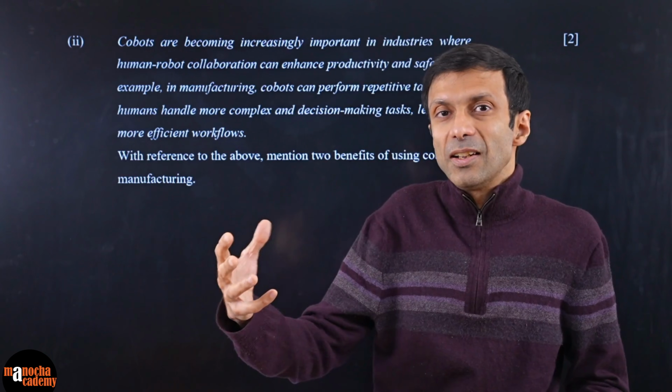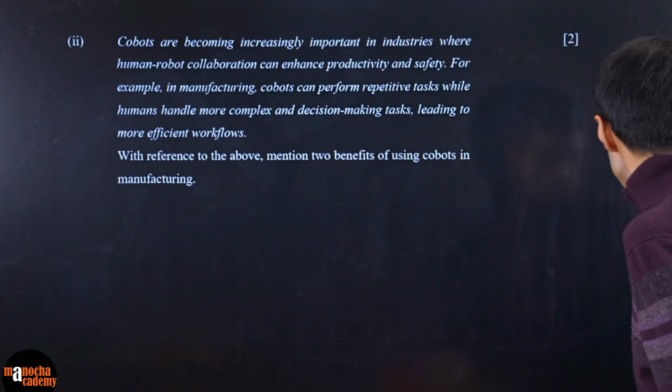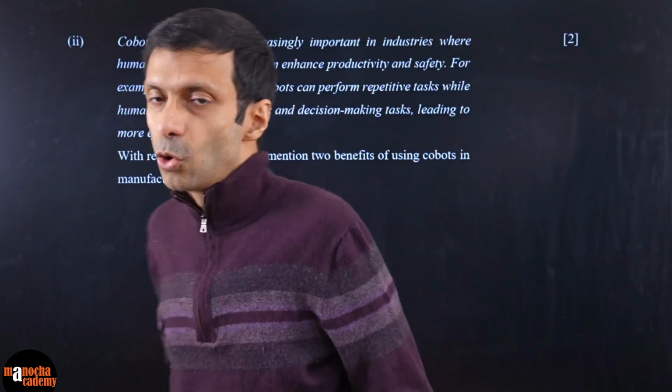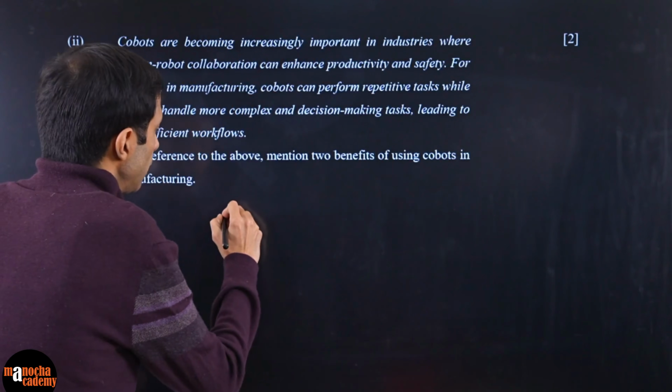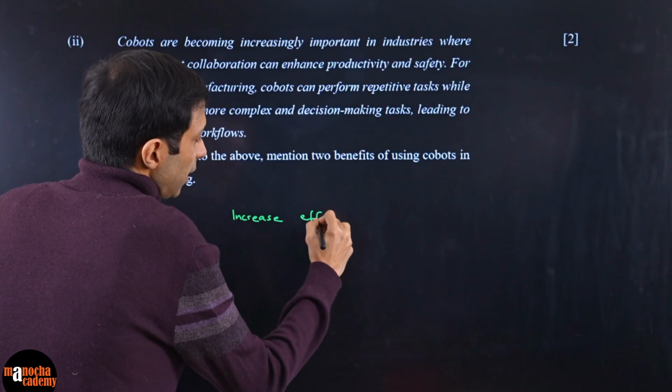When the human comes near them, they actually stop. It's not like the cobot may harm the human. With touch or a voice command, they can stop. So those are the big advantages of using cobots. The main points you can write are increasing the efficiency and the safety, like I described to you.